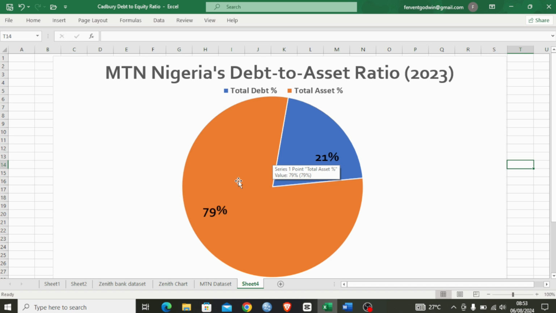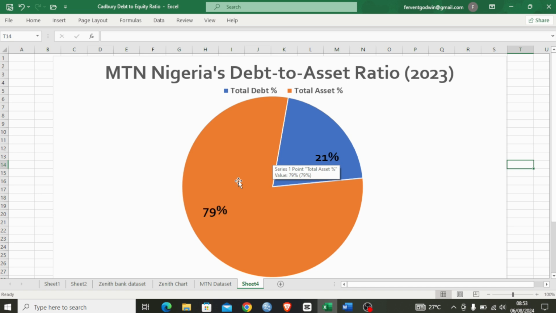So for instance, if this company had something like 0.5 as their debt to asset ratio, it actually indicates a balanced mix of debt and equity financing. If a company has 0.5 to 0.7, it's saying that they have a balance between debt and equity financing. It suggests a company is using debt to finance growth, but is still maintaining a healthy equity base.